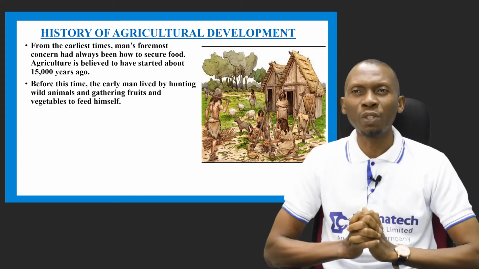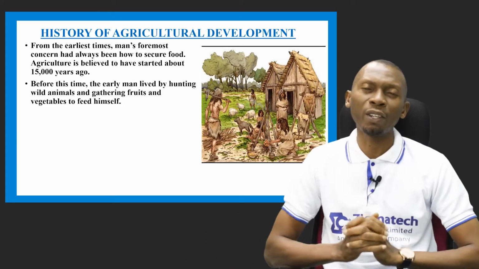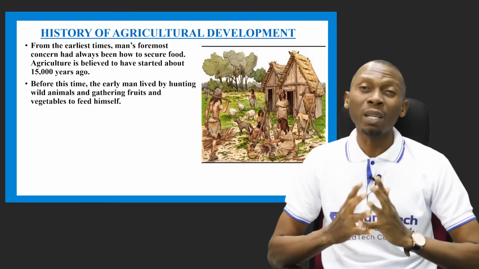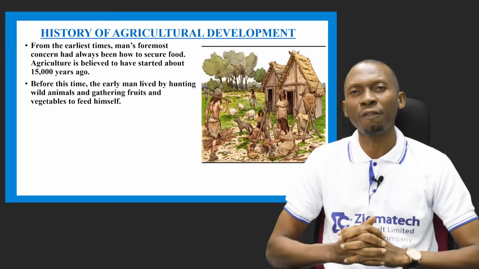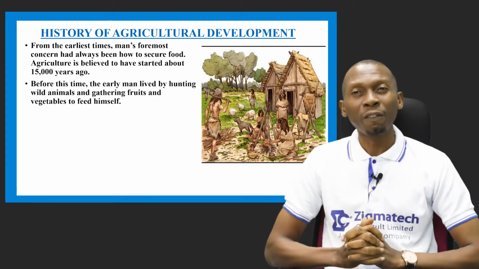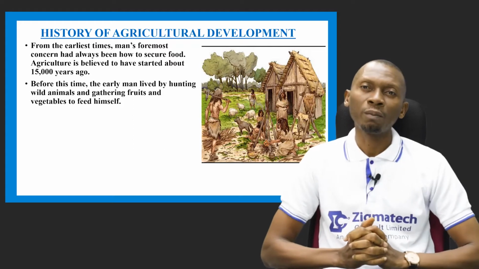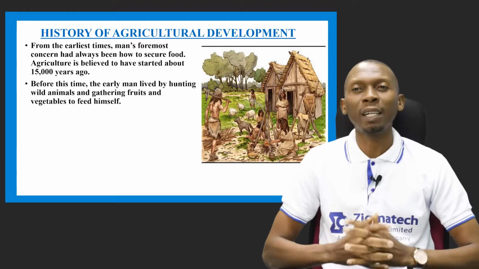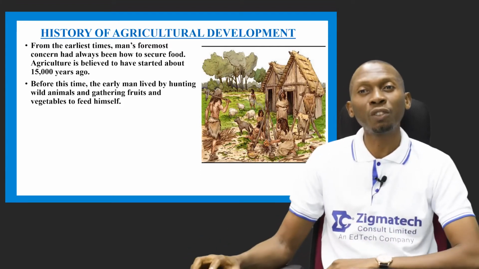Let's take a look at the history of agricultural development. How did agriculture start? Now, from the earliest times, man has always been concerned with how he will secure food, and it's also believed that agriculture started about 15,000 years ago. But before this time, the early man lived by hunting wild animals and gathering fruits and vegetables just to feed himself.